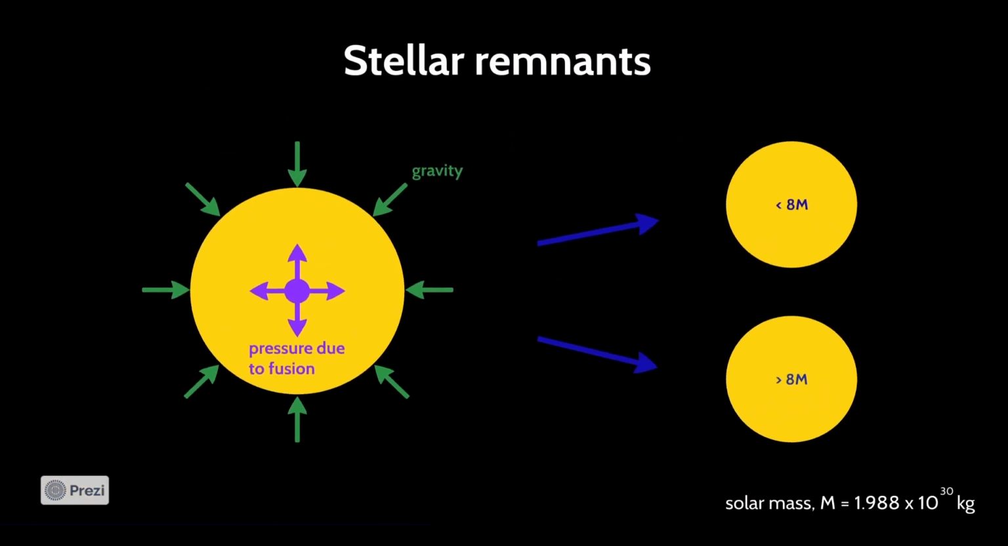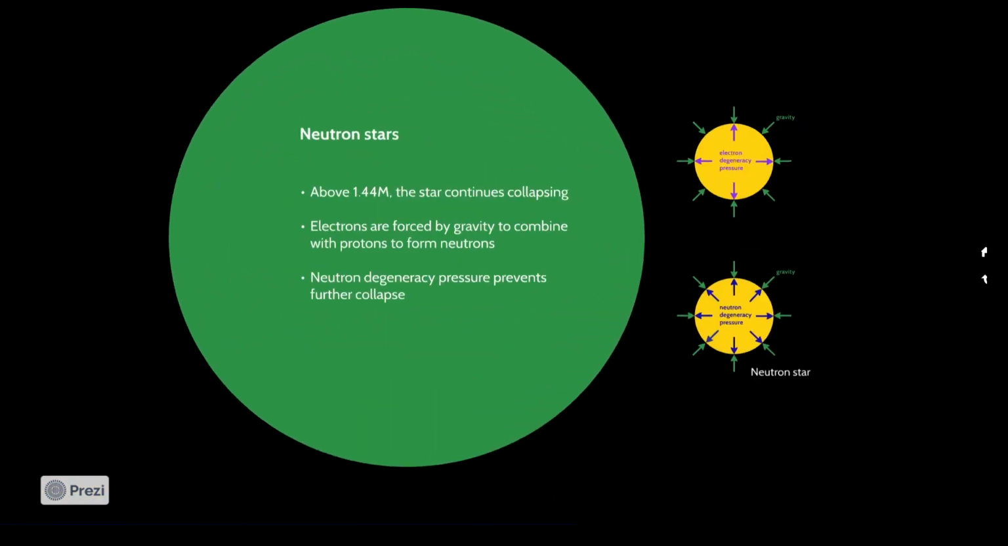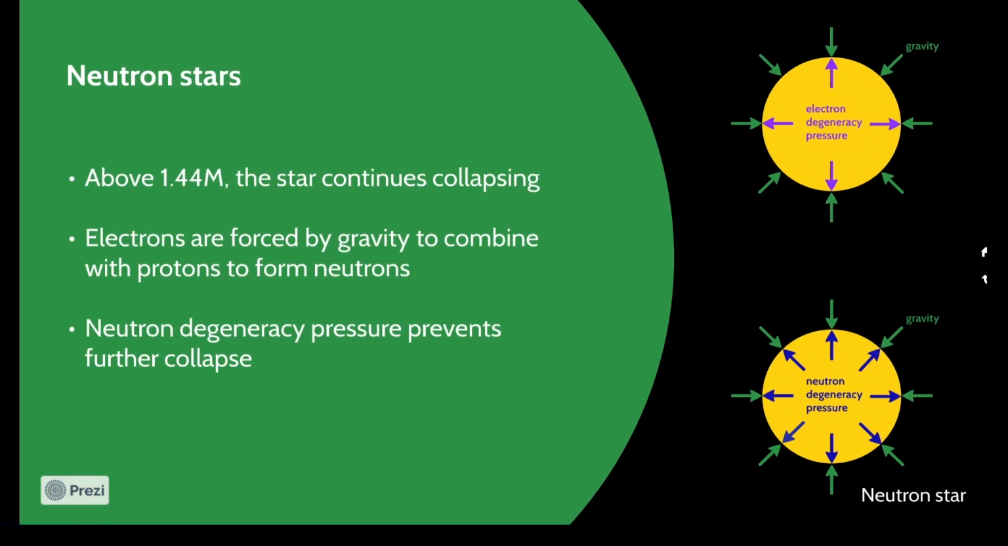Moving on to stars with an initial mass greater than 8 solar masses, there are two possible endpoints: neutron stars and black holes. Above the Chandrasekhar limit of 1.44 solar masses, the self-gravitational attraction of the star is greater than the electron degeneracy pressure. Therefore, the star continues collapsing in on itself. As the star contracts, electrons no longer fill higher and higher energy levels, but are forced down by gravity to combine with protons, forming neutrons.